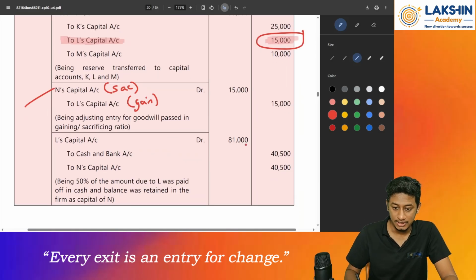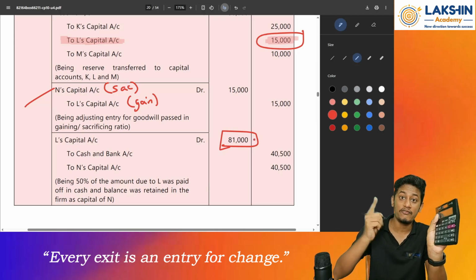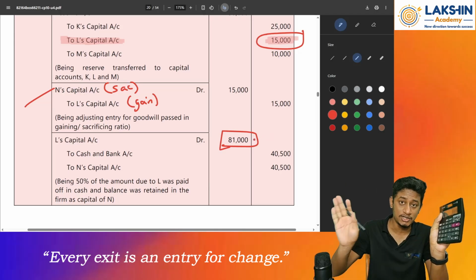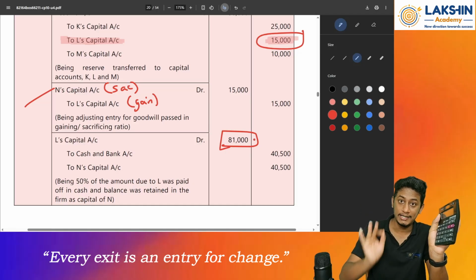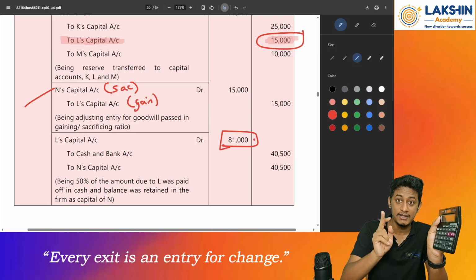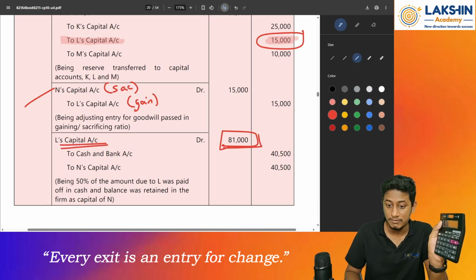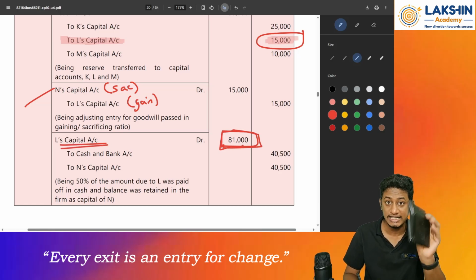So here you see 81,000 is debited. There was a credit balance of 81,000, so now I am clearing off L's capital balance completely from the books of accounts. Whenever I need to clear off any capital account, I will debit the account. So L's capital account is debited by rupees 81,000.